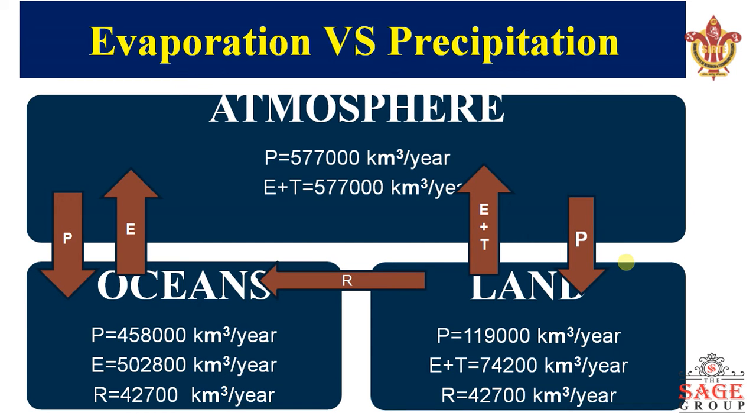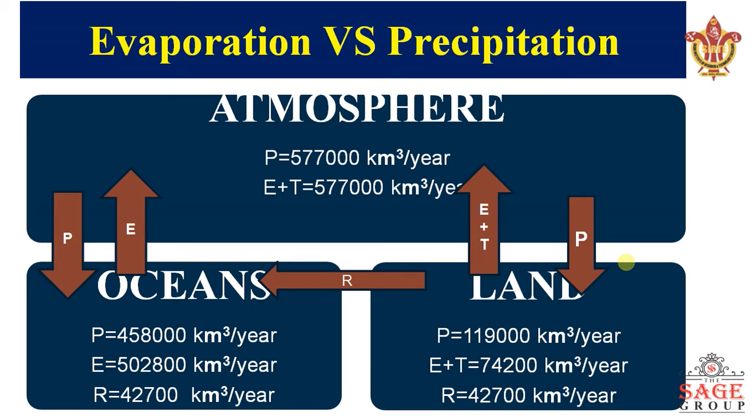Here we have the second form, that is evaporation and precipitation. This is the movement of water from the earth's surface to the atmosphere and from the atmosphere back to the earth's surface. Evaporation means a loss that happens due to the heating effect of the sun, and the water gets evaporated and reaches the atmosphere. Precipitation, on the other hand, is the reaching of water to the ground surface, from the atmosphere.